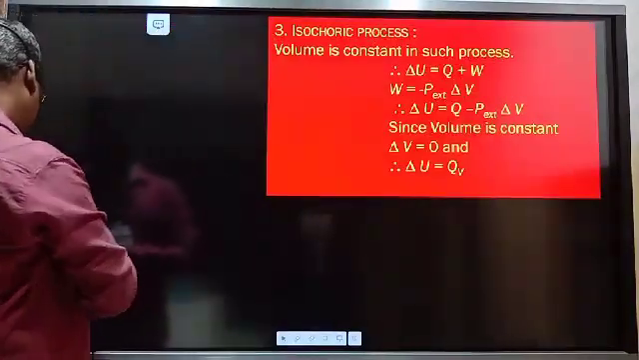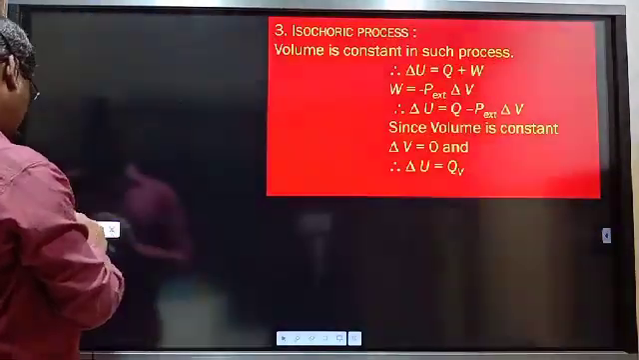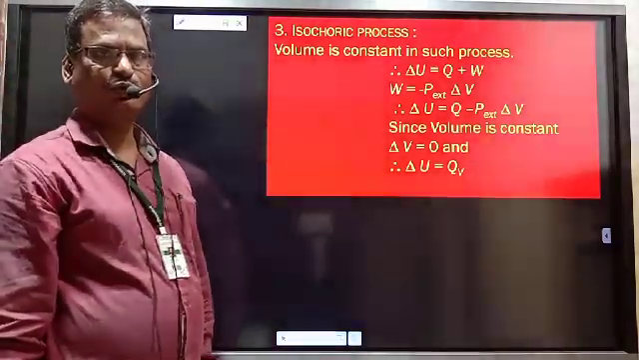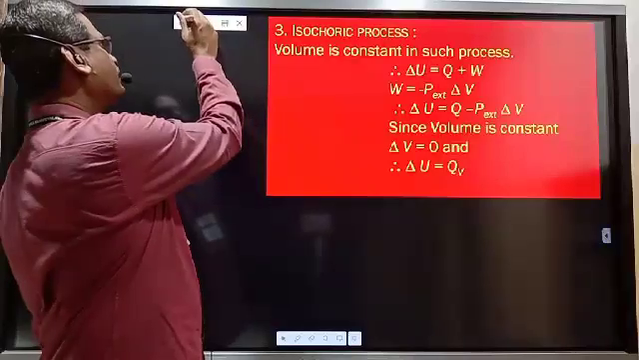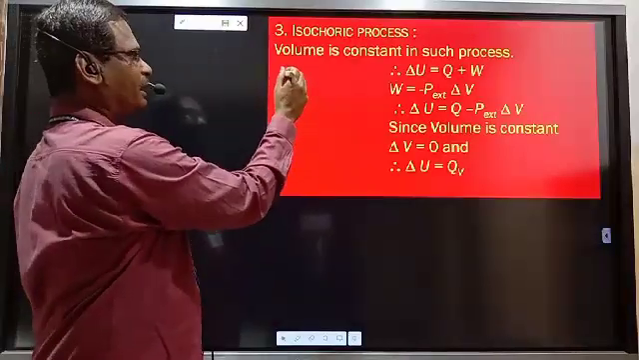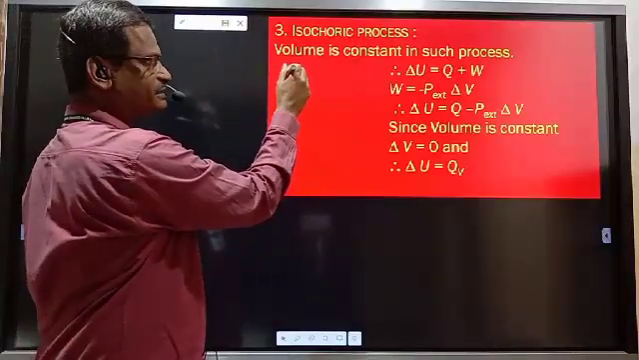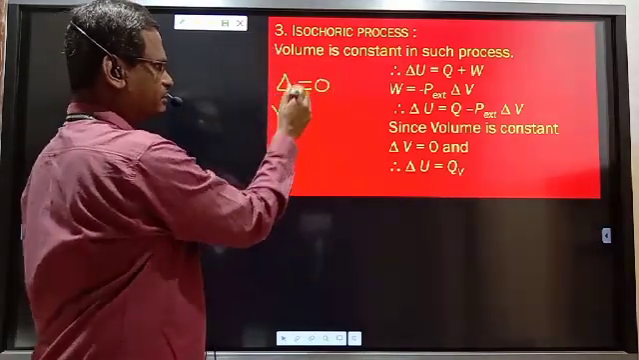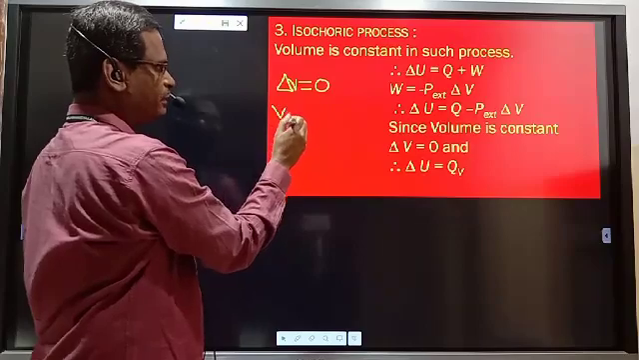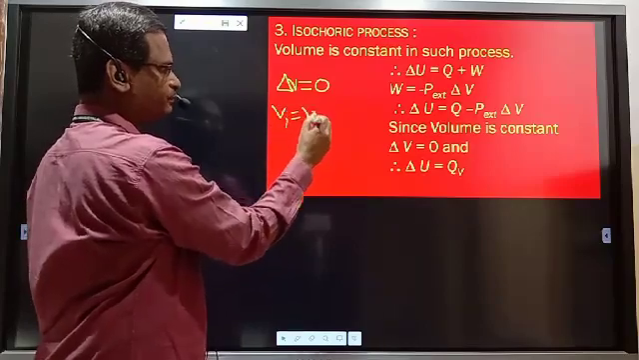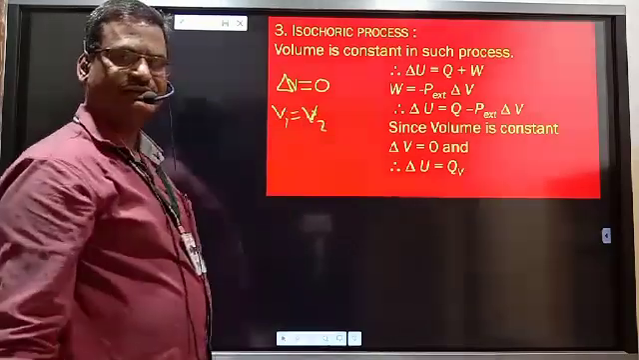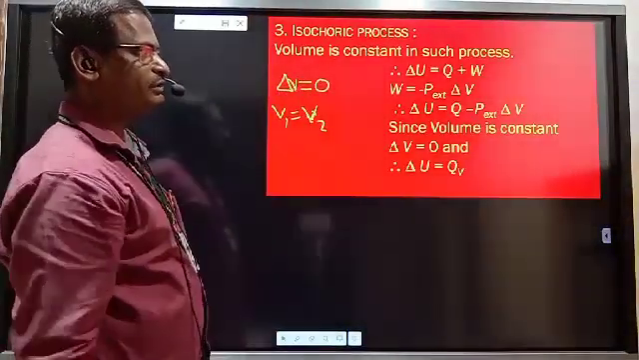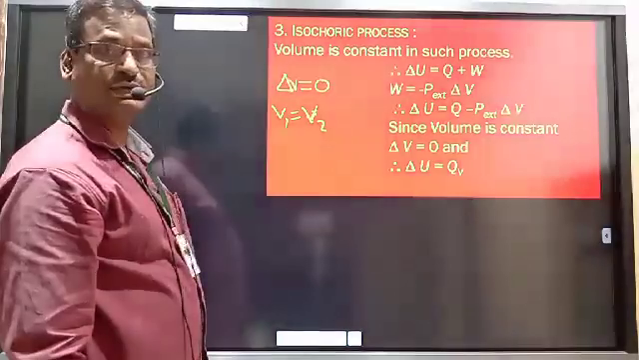Third type of process is isochoric process. The processes which are carried out at constant volume. Volume in initial state of system and volume in the final state of system is same. Therefore delta V is 0 because V1 will be equal to V2. Initial volume is equal to final volume. Therefore delta V, change in volume, is equal to 0.